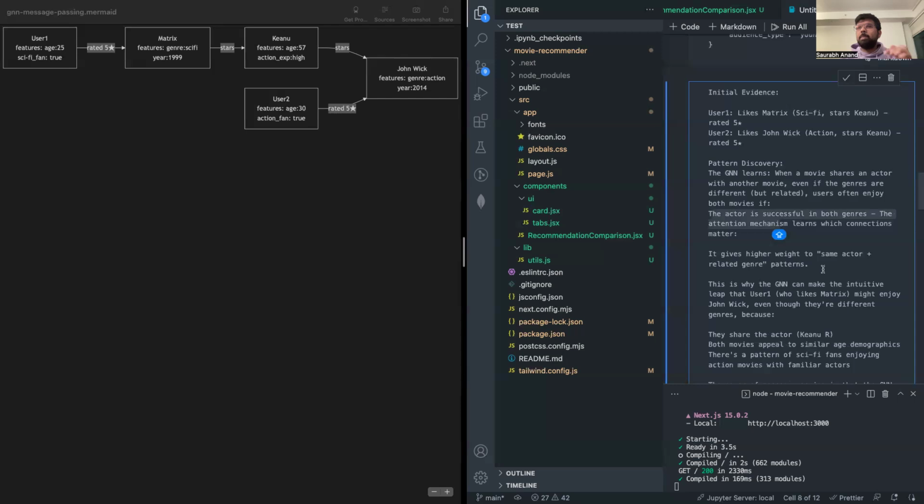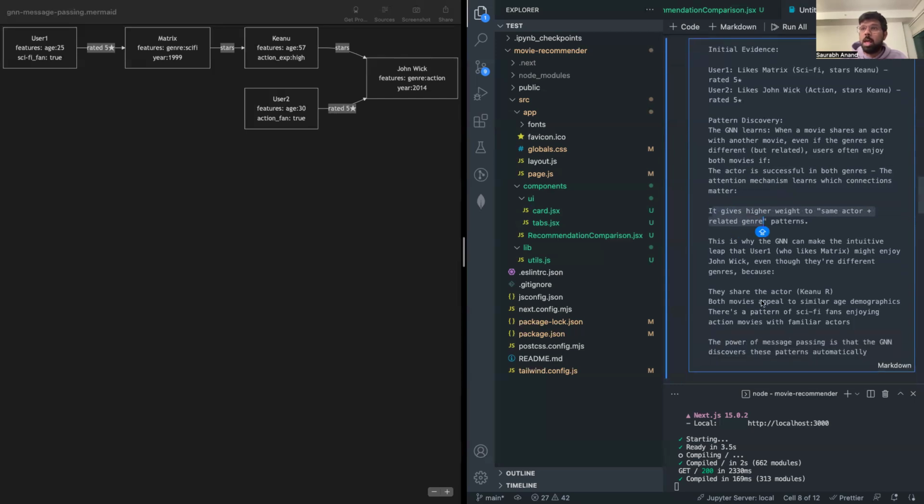the graph neural network is able to capture this relationship, and using mechanisms like the attention mechanism, it gives a higher weight to the same-actor-related genre patterns. Because it gives a higher weight to this pattern by virtue of using algorithms like attention, this is the reason why the GNN can make an intuitive leap that user one who likes the Matrix might enjoy John Wick, even though they are different genres, right?